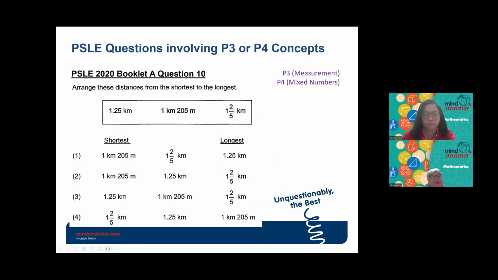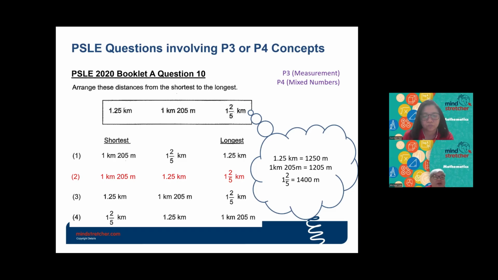Okay, next. This question comes from 2020. Arrange the distances from the shortest to the longest. In P3, they will learn about measurements. They learn about kilometers and meters also. That means for this question, they will have to do conversion. You can see they convert all to meters. After they have done the conversion to meters, then it's very easy for them to compare and order which is the shortest and which is the longest.